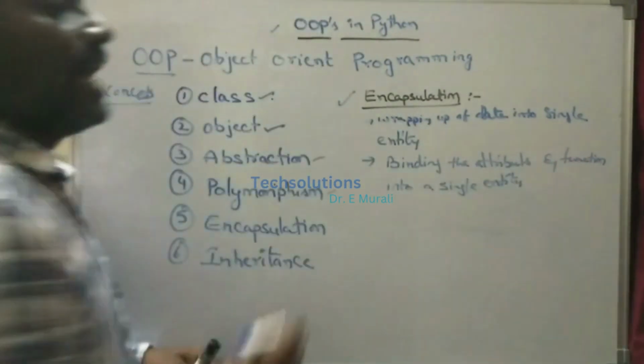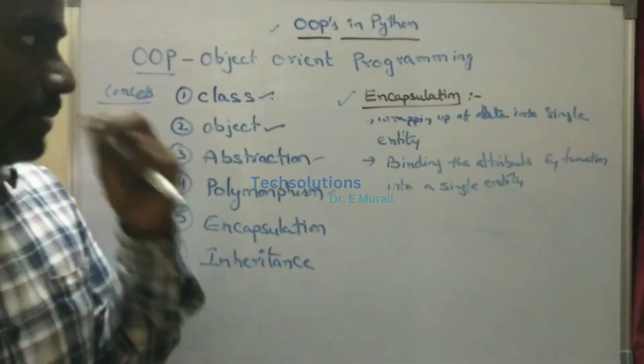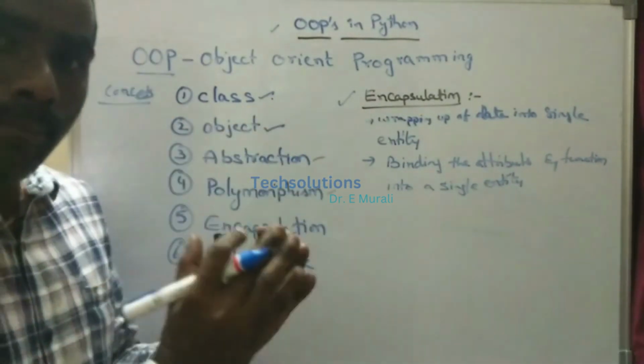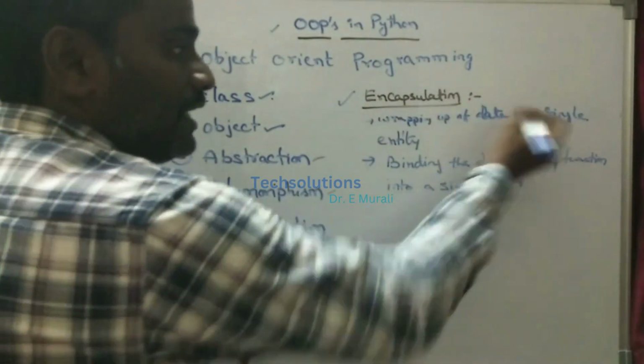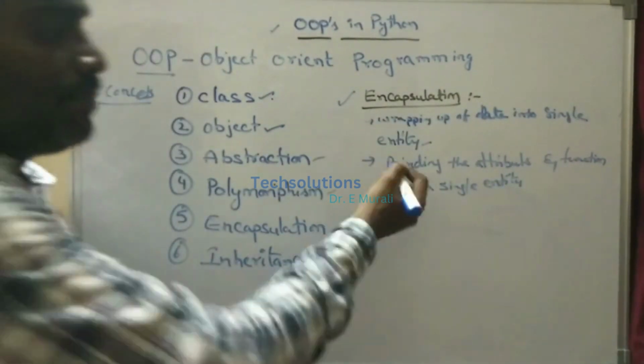That is called encapsulation. It means grouping or wrapping up different things into a single entity, namely the attributes.